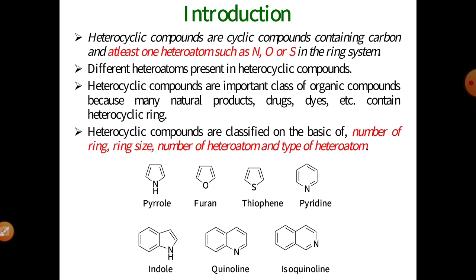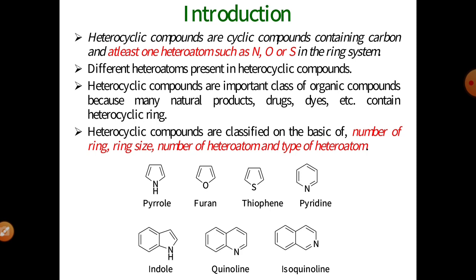These are the different heteroatoms present in heterocyclic compounds. Basically, heterocyclic compounds are an important class of organic compounds because many natural products, drugs, dyes, etc. contain heterocyclic rings. Heterocyclic compounds are classified on the basis of the number of rings, ring size, number of heteroatoms and type of heteroatom. So the classification of heterocyclic compounds depends on four factors.